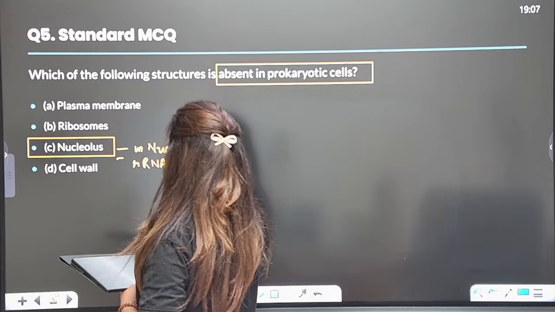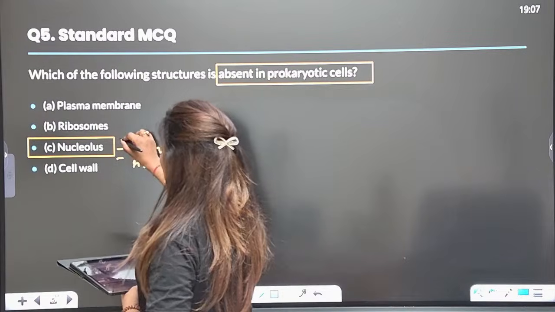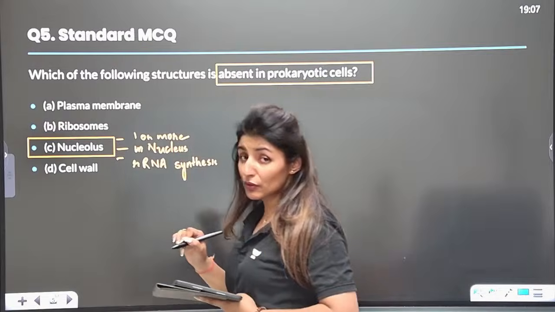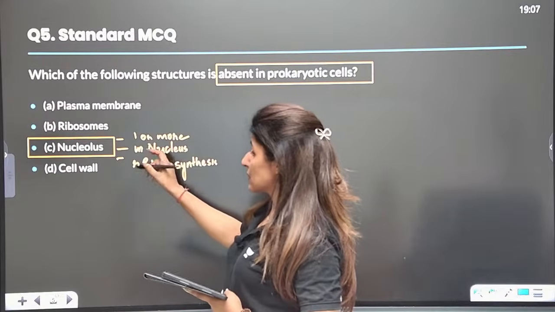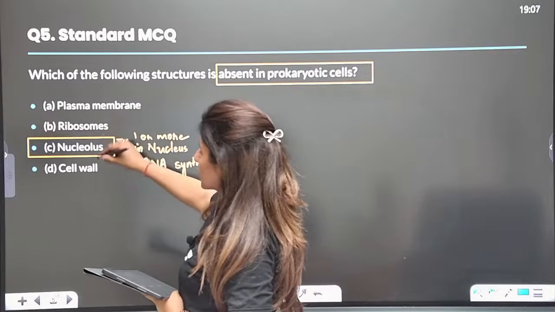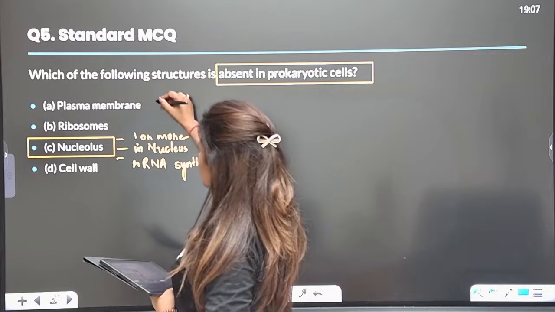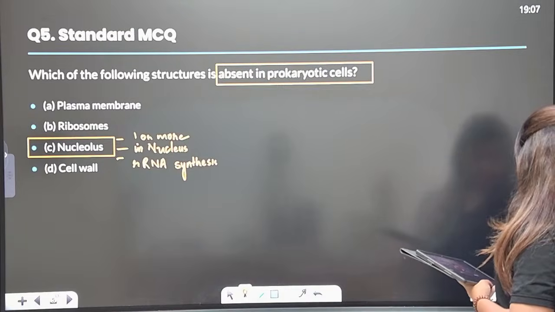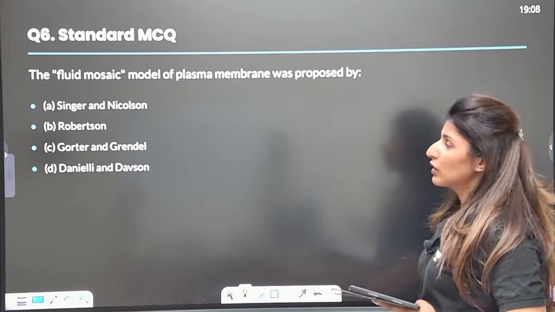Site of rRNA synthesis. Yes or no? There can be one or more nucleoli if the cell is involved in protein synthesis, right? So this is present in the nucleus, and the nucleus is found in eukaryotes, while all the other structures are common to both prokaryotes and eukaryotes. Is this point clear to all? Right? Moving on to the next question.